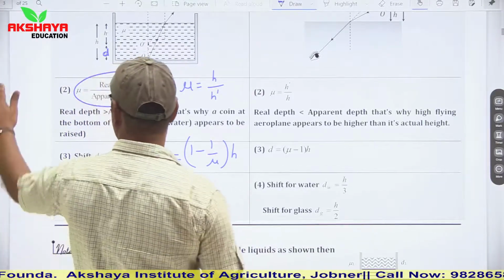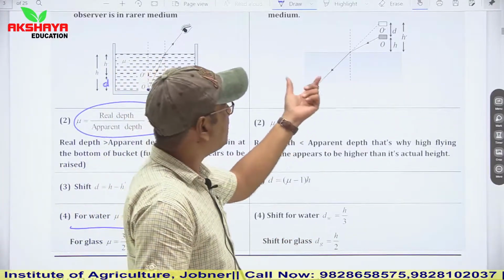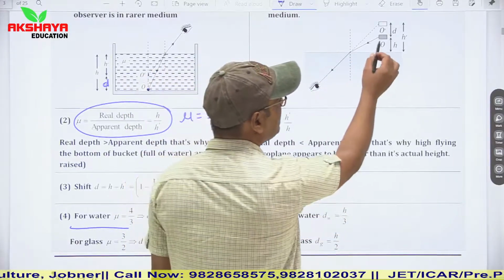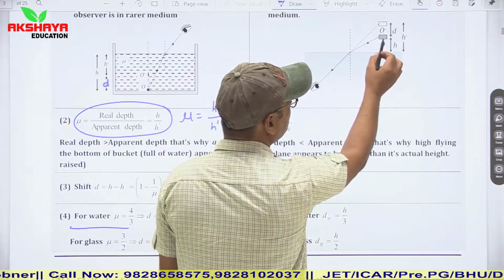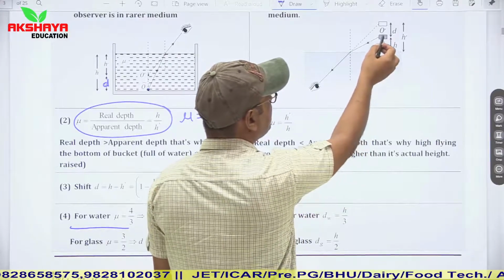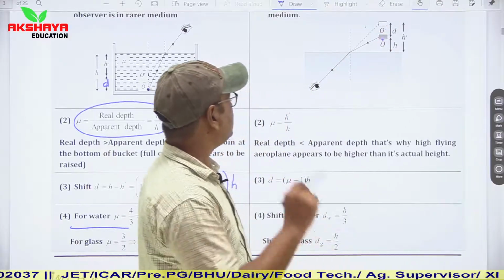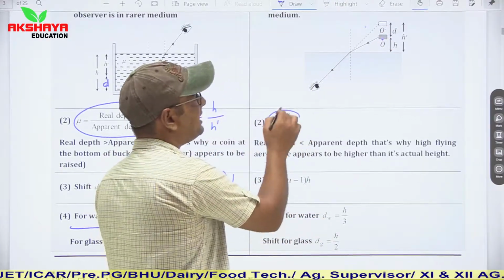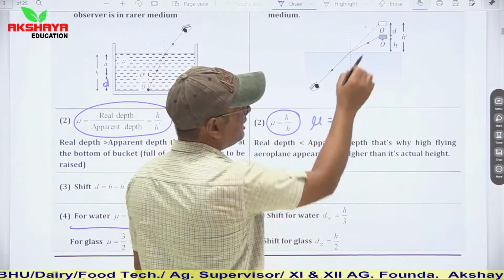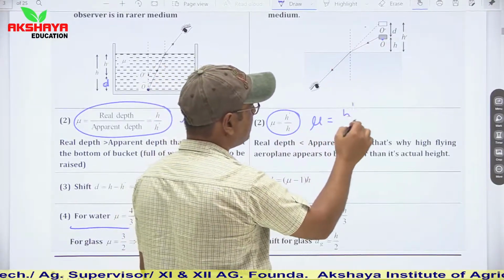Now see, in the second case, we are considering that our object is placed in a rarer medium and our observer is in the denser medium. In this situation, let us say there is a particular point O at height h, and its image seems to be raised to a certain distance h dash. Then mu is equal to h dash upon h, meaning here refractive index is defined as apparent height upon actual height. So h dash upon h.